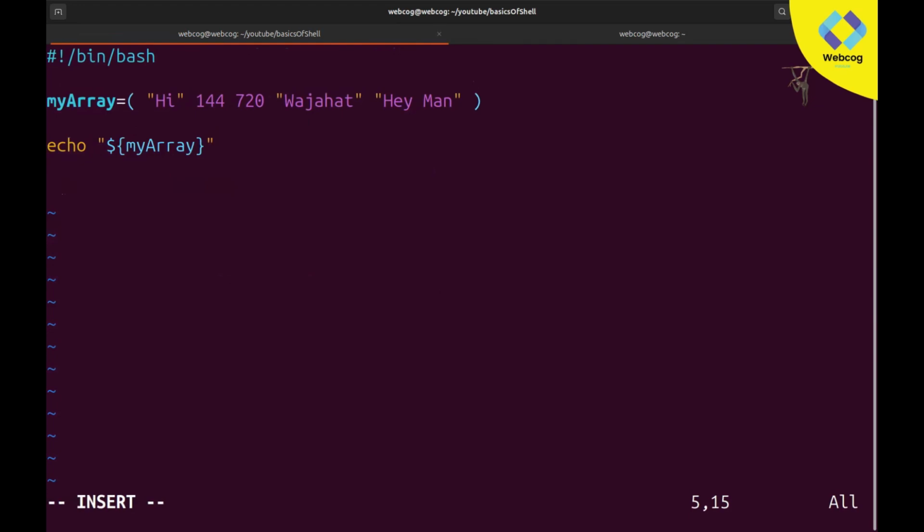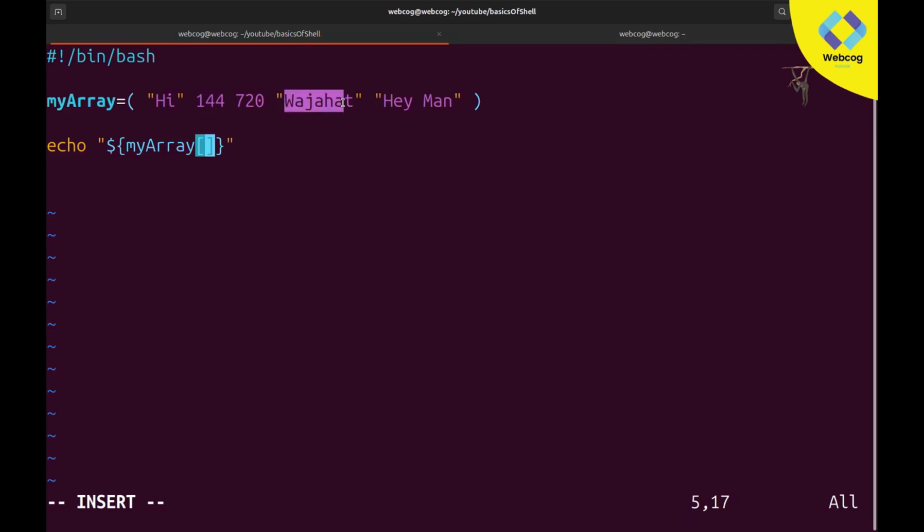But if you want to print a fixed position, after the variable name you need to put square brackets, and in the square brackets you need to write the index number of the value which you want to print. As I mentioned, this value is at index 0, this is at 1, this is at 2, this is at 3, and this is at 4. There are five values, but since our index starts from 0, it counts 0, 1, 2, 3, and 4.